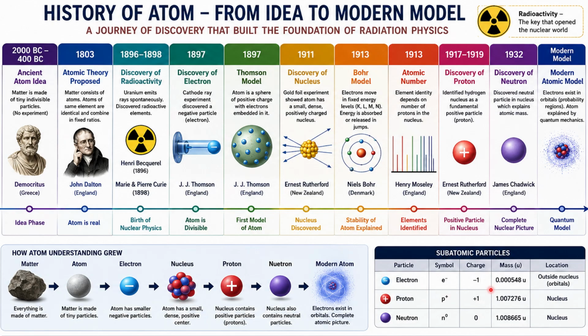Electrons are negatively charged particles, protons are positively charged, and neutrons have no charge. So atoms are understood from matter to atoms, then electrons, then nucleus, then proton, then neutron, then the modern atomic models. Thank you so much. We will see our next video in the next lecture.